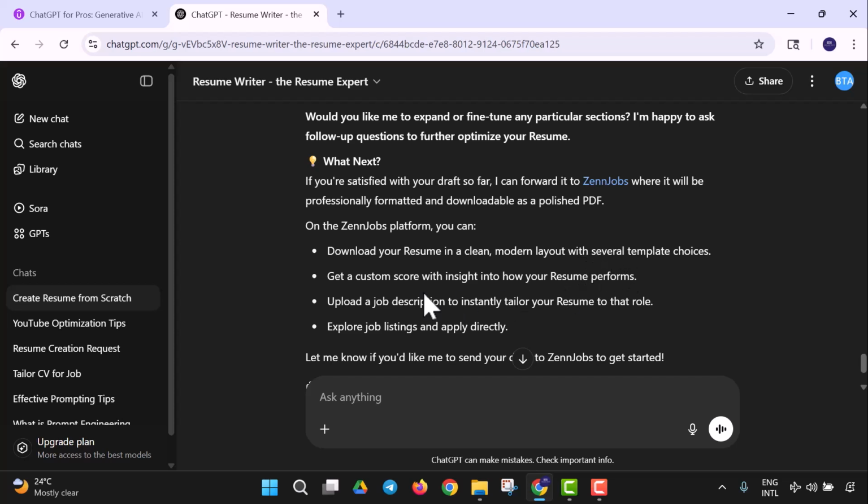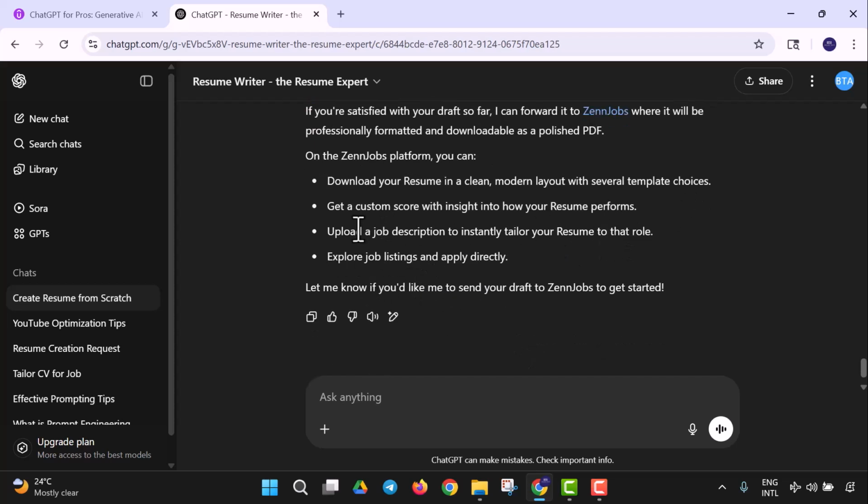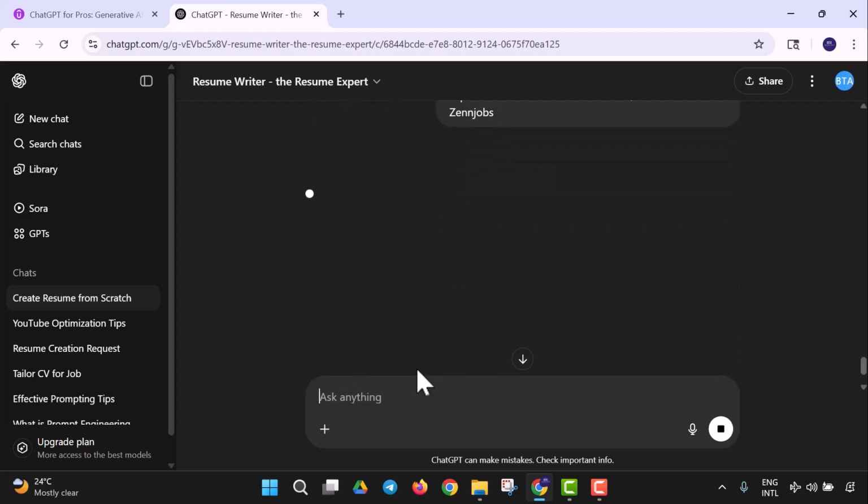with several templates. So choices, get a custom score with insight. Let me know if you'd like to send the draft to Zen Jobs. Yes, expand the resume with more context and send to Zen Jobs. Okay, so I'm going to ensure that is done. So that's how you get to automate things like this. So I'm going to have this done, and let's see what we're going to do.